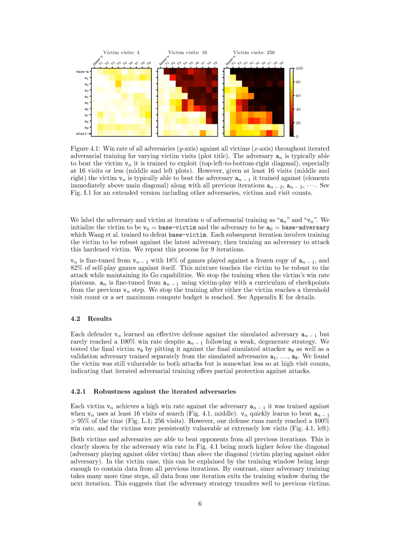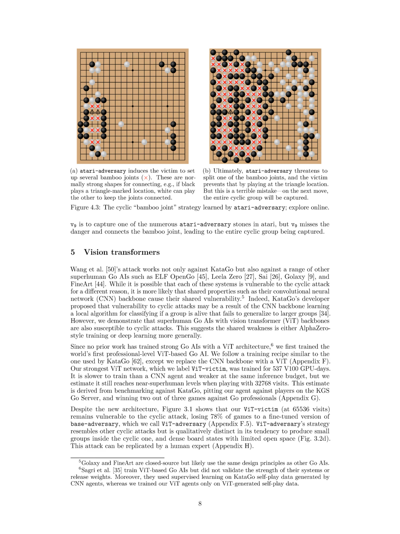The final victim was still vulnerable even at high visits, with the final simulated adversary winning 42% of the time against the victim, even at 65,536 visits. The adversaries exploited a cyclic group, with qualitative variations in the size and location of that group. The results showed that while the defenses made attacks harder and increased the amount of compute needed to beat the defended systems, none of the defenses provided a complete solution, and attacks were still possible with a small fraction of the compute used to train the victims.